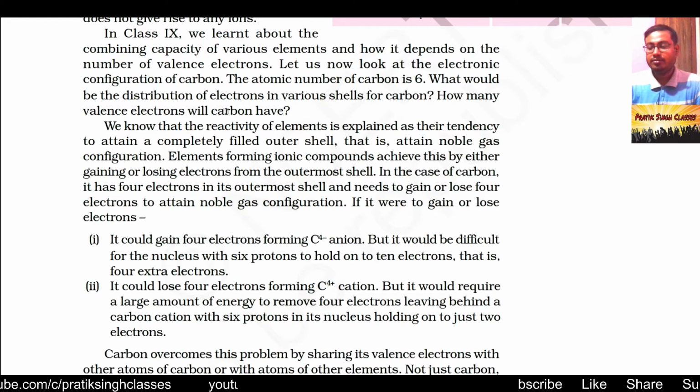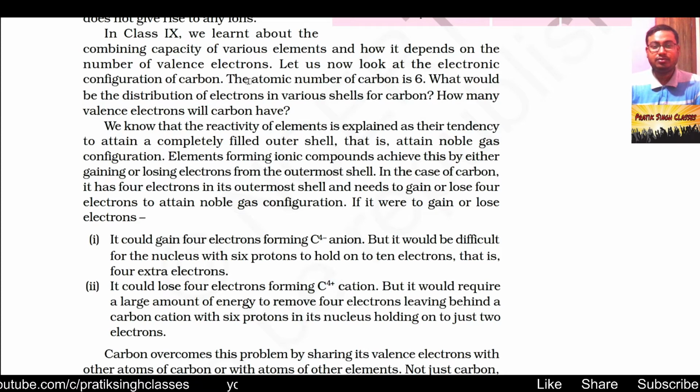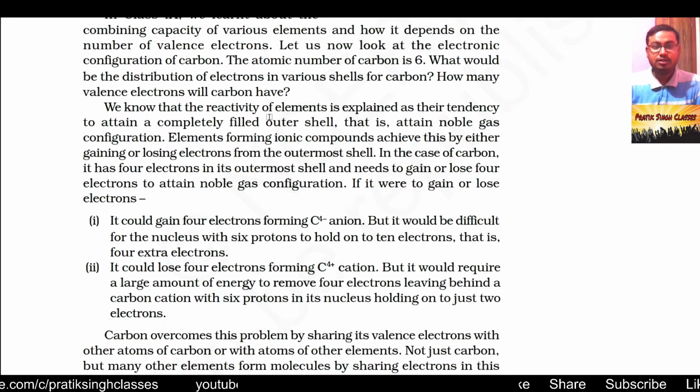In the first orbit, that is the K shell, it has 2 electrons, and in the L shell, the second orbit, it has 4 electrons. So the distribution of electrons is 2 for the first and 4 for the second, and the valence electrons of carbon are 4.